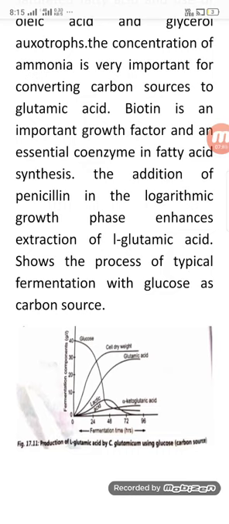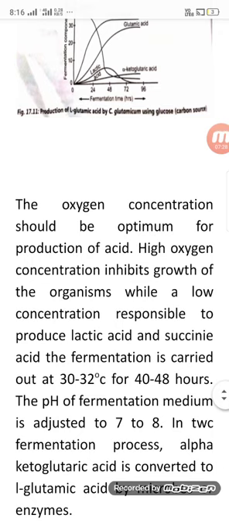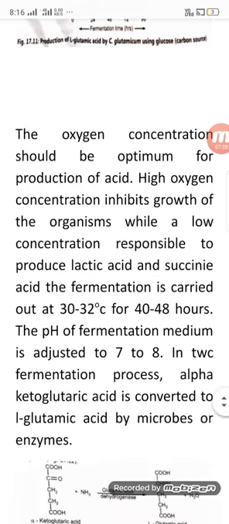One important thing is that the cell dry weight increases, and the fermentation concentration increases with fermentation time up to a constant level. The oxygen concentration should be optimum for the production of the acid. A high oxygen concentration inhibits the growth of the organism, while a low concentration leads to the production of lactic acid and succinic acid.